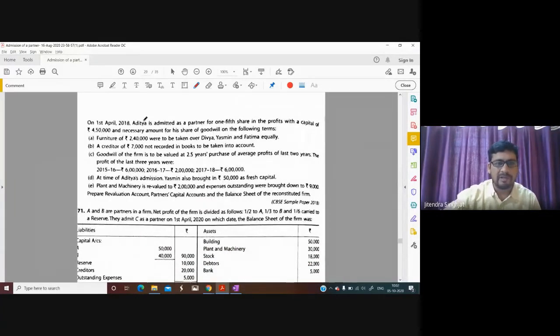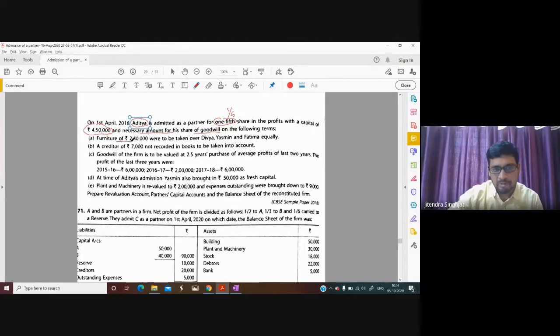On 1st April 18, Aditya is admitted as a partner for 1/5 share in the profits with a capital of 4,50,000 and a necessary amount of his share of goodwill. It means we need to calculate his goodwill, children, on the following terms.